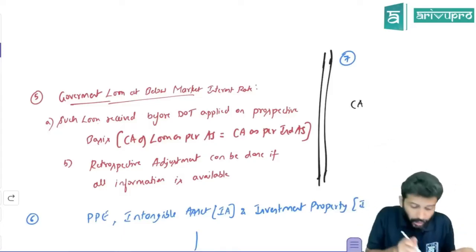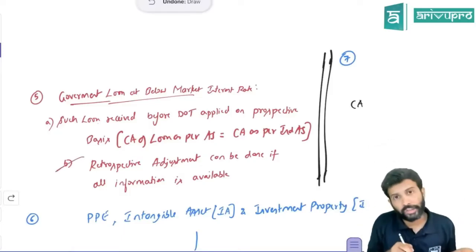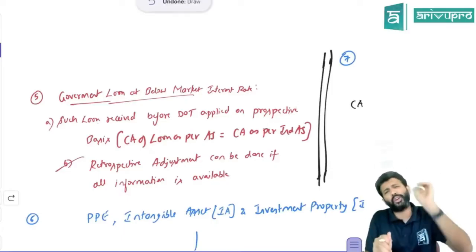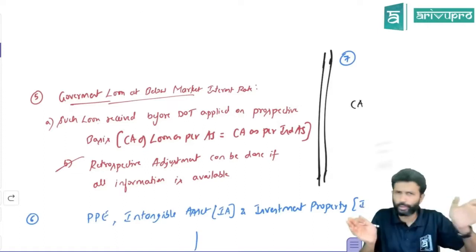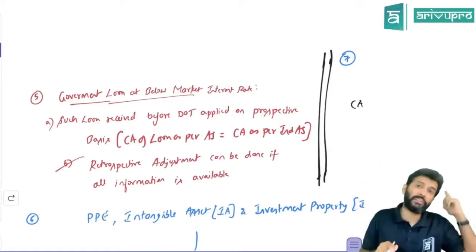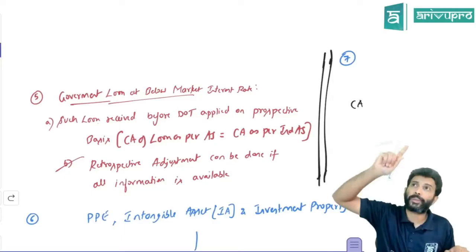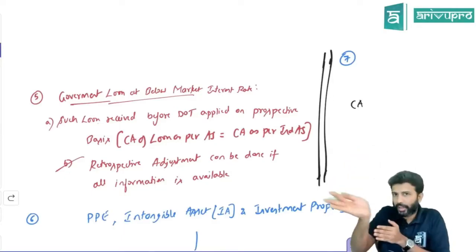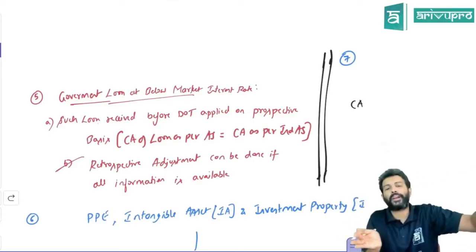There's an option. However, if the company wants, they can also do it retrospectively. The standard is giving a shortcut: do it prospectively, meaning no need to do the split. However, if the company says, no, I will do it retrospectively, then you have to do it as per IND AS. What does IND AS say? A portion of the loan will be a financial liability, and another portion will be related to government grant.